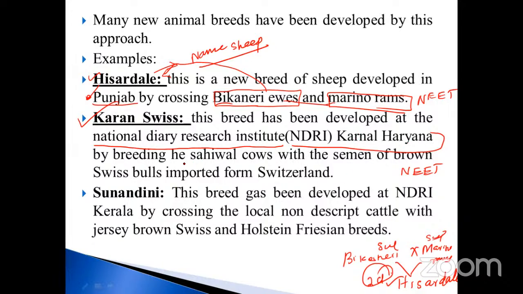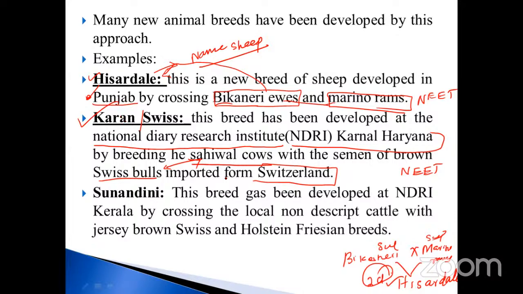By breeding Sahiwal cows with the semen of Brown Swiss bulls. Here, the cross is between Sahiwal cows and Swiss bulls imported from Switzerland. Don't forget, my dear students, Karan Swiss. That's why it comes from Switzerland. Karan means Karnal, Haryana. So the combination of this is very, very important. Here the answer is the breed hybridization takes place with the help of which one? Karnal, Haryana.